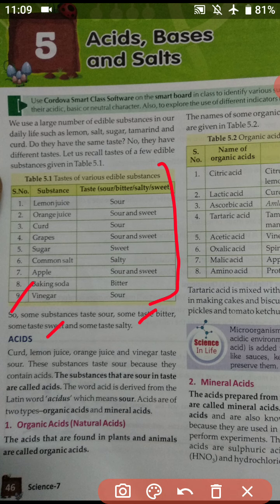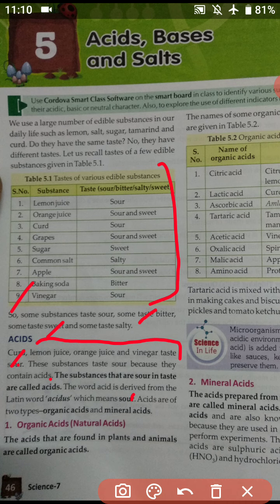So students, curd, lemon juice, orange juice and vinegar taste sour. All these things taste sour. These substances taste sour because they contain acid. So why are they very sour? Because they contain acid in them. The substances that are sour in taste are called acids. The word acid is derived from the Latin word acidus, which means sour.